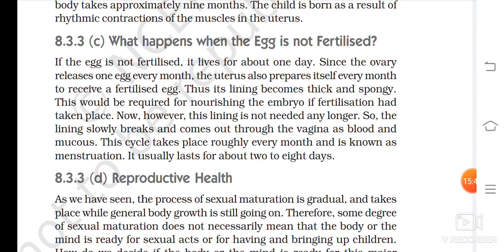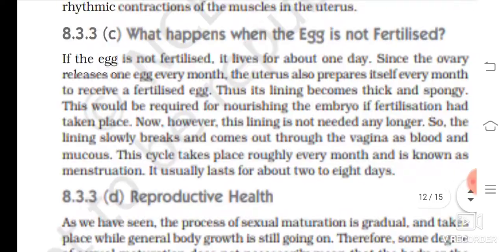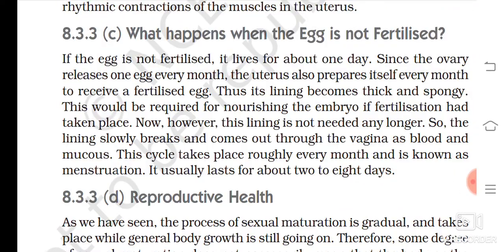And the next topic: what happens when the egg is not fertilized? I told you that when the egg is not fertilized, it will die. Okay, let us read. If the egg is not fertilized, it lives for about 1 day. Since the ovary releases one egg every month, the uterus also prepares itself every month to receive a fertilized egg. Thus its lining becomes thick and spongy. This would be required for nourishing the embryo if fertilization had taken place.